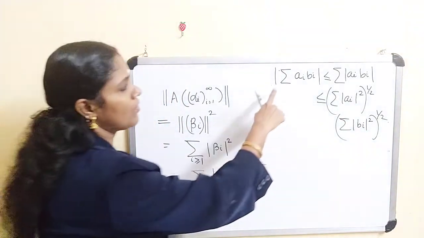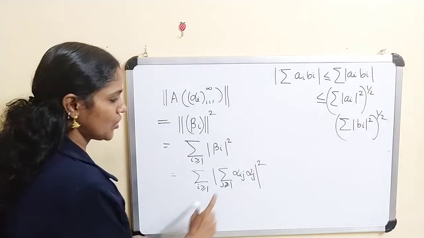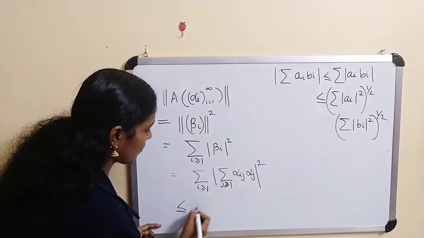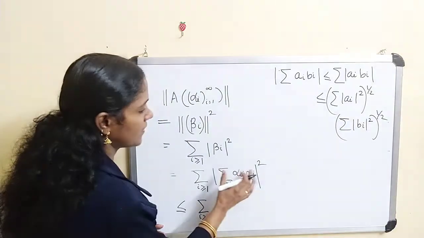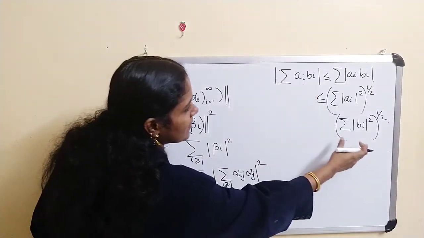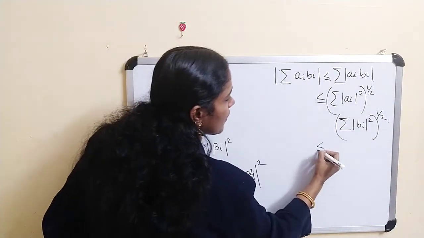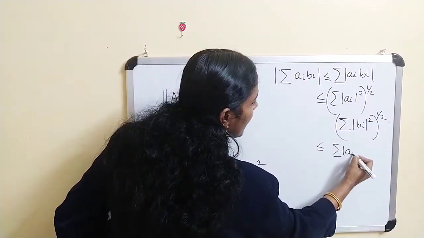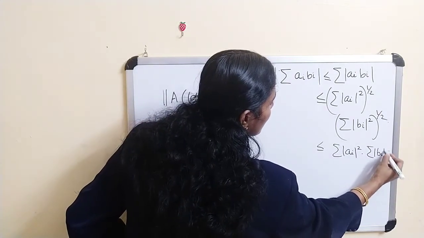But we have the Cauchy-Schwarz inequality, so this value is less than or equal to the following. Therefore the square is less than or equal to the sum of mod a i whole square into the sum of mod b i whole square, all raised to 1 by 2 will cancel.